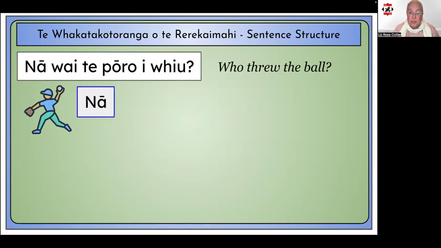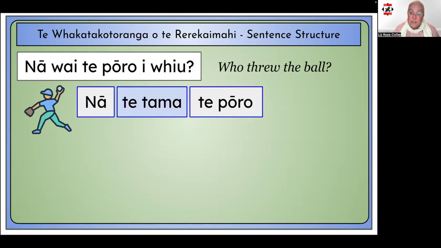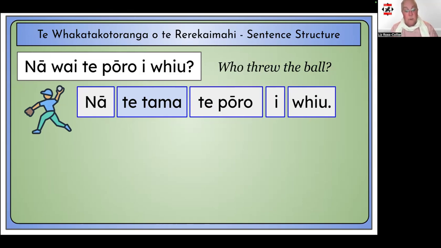Now we're going to use the agent, which is te tama. Next is te pōro, and then at the end of the sentence, I whiu. Nā te tama, te pōro, I whiu. The boy threw the ball. So this sentence is talking about something that's happened in the past tense.